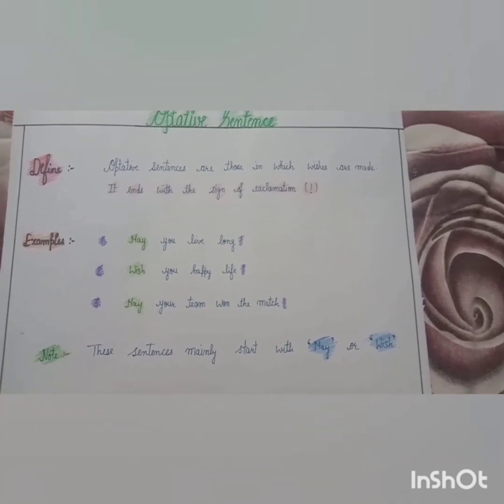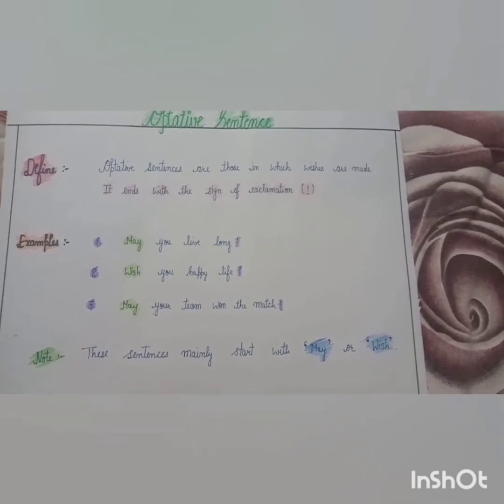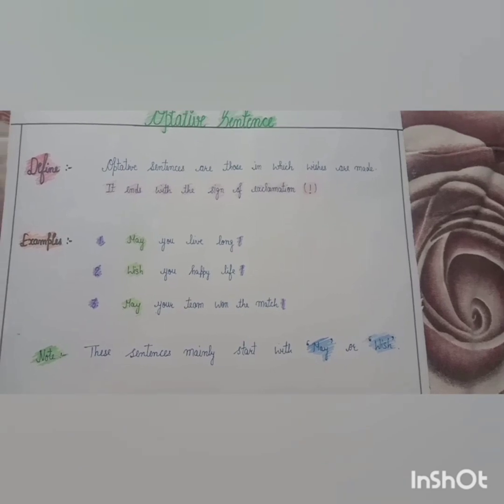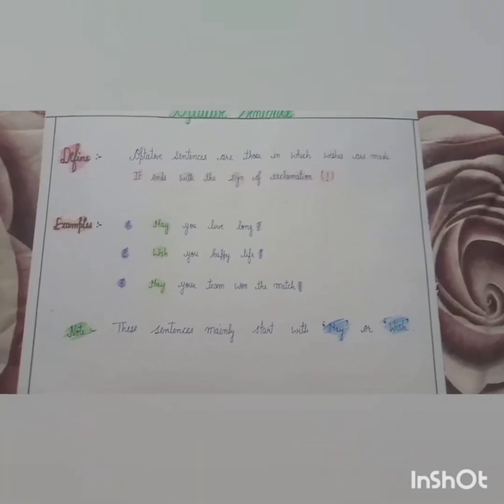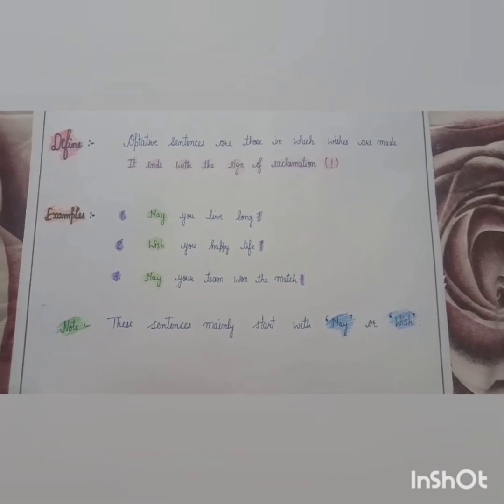Definition of optative sentence: optative sentences are those in which wishes are made. In which wishes are made, as I have told you up, that it ends with the sign of exclamation. This also I have told you. Example: may you live long, wish you a happy life, may your team win the match.